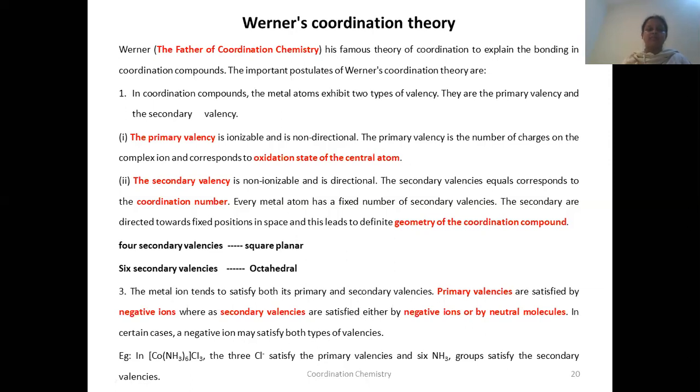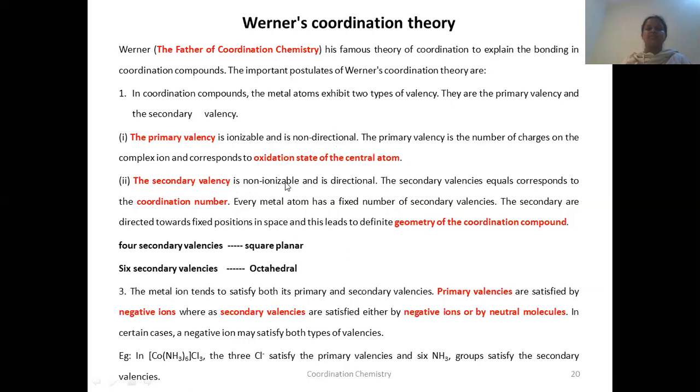Primary valency is ionizable and is non-directional. You have to remember this one. It is ionizable and non-directional. And this primary valency is equal to the number of charges on the complex ion, and also it corresponds to the oxidation state of the central atom. Primary valency is ionizable, non-directional, and it is equal to the oxidation state of the central metal atom.